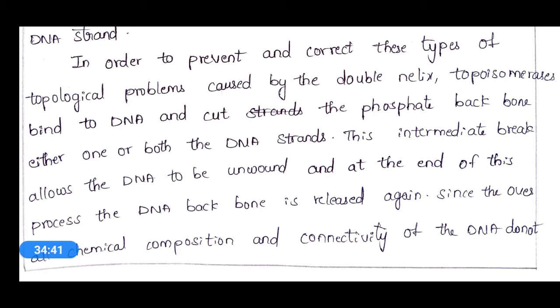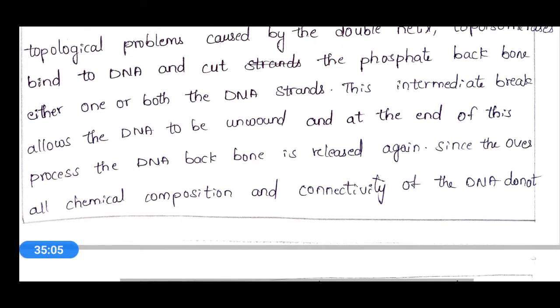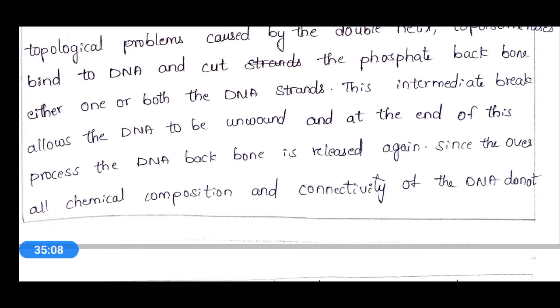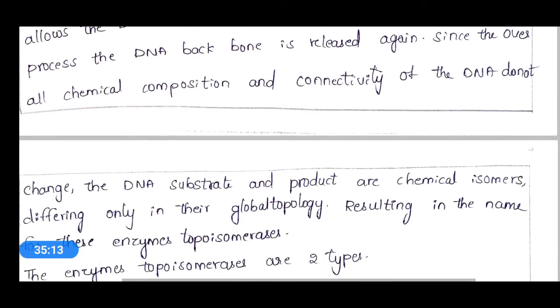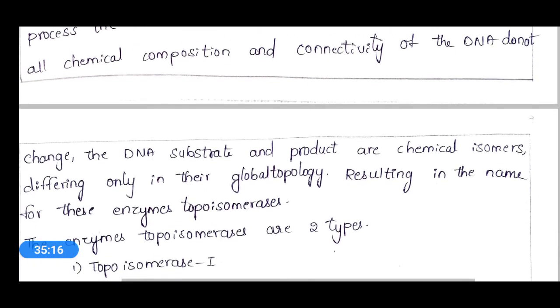That means to avoid this problem, it will break this phosphate backbone, and it will form intermediate breaks, and this will allow the DNA to unwind, and at the end of the process again the DNA backbone is released. Okay, since the overall chemical composition and connectivity of the DNA does not change, the DNA substrate and product are chemical isomers, differing only in their global topology.